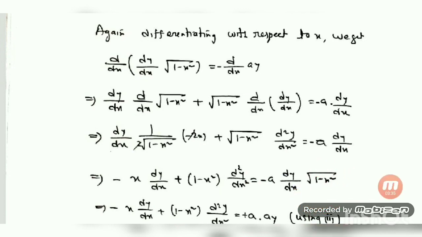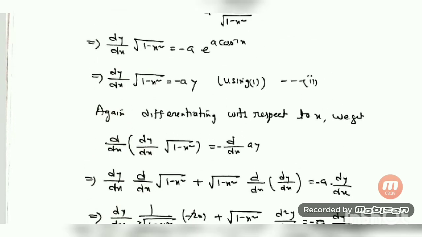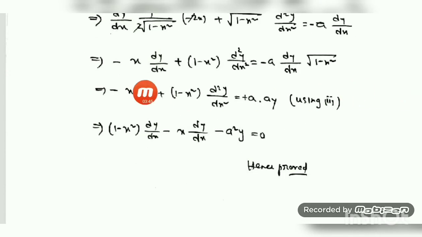Then you see, again dy/dx into under root of this one is nothing but your minus y. So I have marked it as number 2, and I am going to use it here. This one keep it as it is, and this also keep it as it is. In the place of this one I write minus ay. So minus minus becomes positive, and this is a positive term. So the first term is 1 minus x square d2y/dx2, minus x dy/dx, and I bring to the left side minus a square y equal to 0. Hence we have got the result.